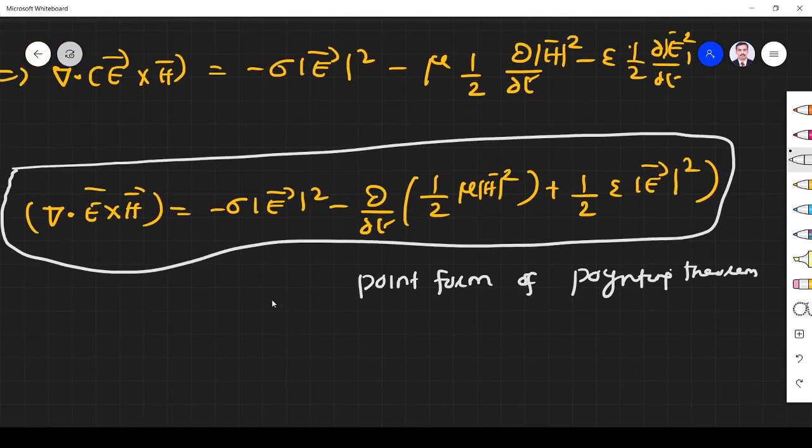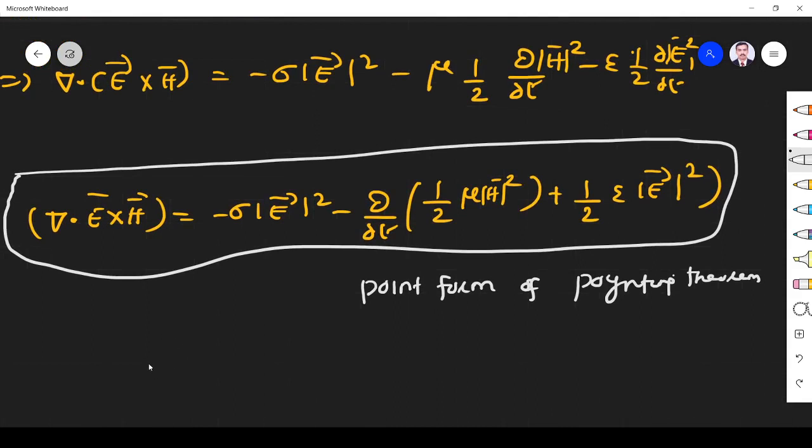Okay, so next we take the integral form, taking integration on both sides. So del dot E cross H integrated over dV, volume integral, is the power flowing out of the volume.